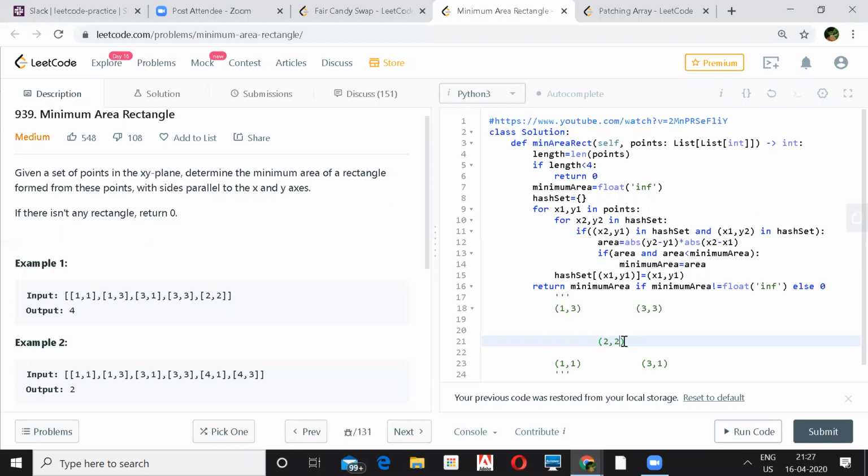How will you make the rectangle with that? There is no 2 comma 1. If you had some more coordinates, then you could, but this is not a valid one. It's not coming into any rectangle. I see. So you need to find a valid rectangle first, then get its area, and keep looking for the smallest area. So in this example, we only have one rectangle, the bigger boundary rectangle. Yep.